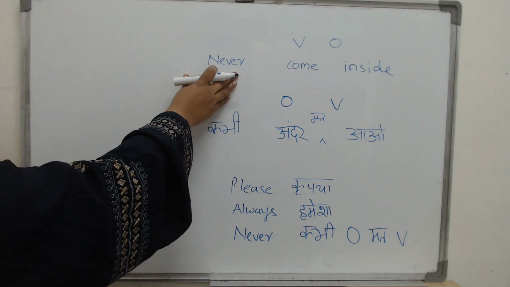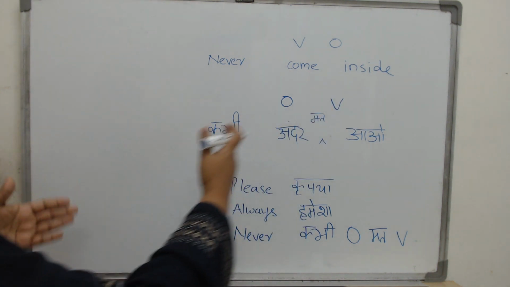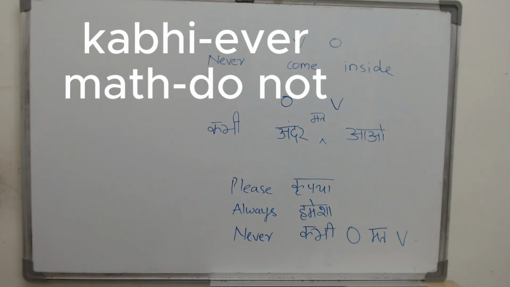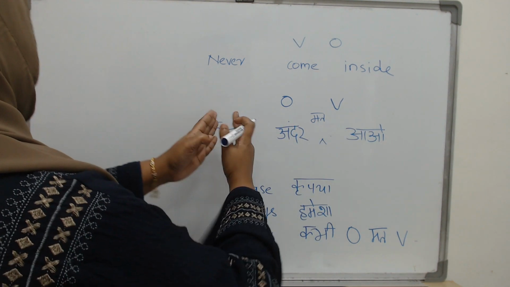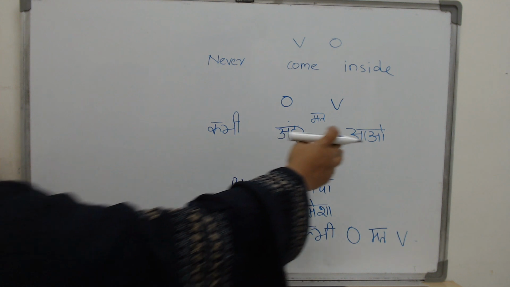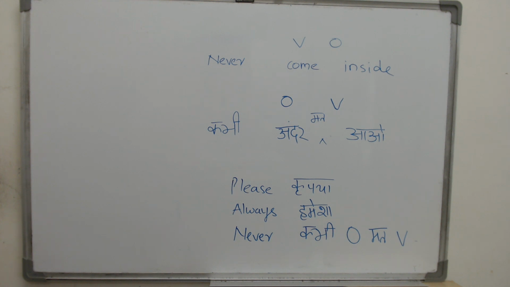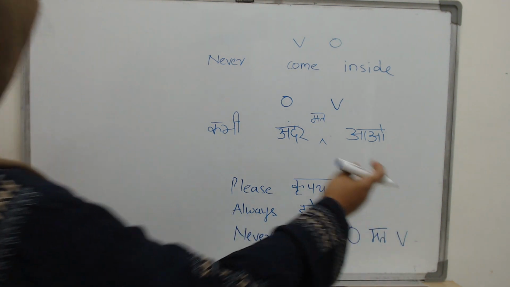Now if you want to translate the word never, it comes in 2 parts. It is kabhi, mat, both of them together, because the word kabhi literally means ever. It does not mean never. Kya tum kabhi London gaye ho? Have you ever gone to London? So this actually means ever, but together with mat, it means never. So write kabhi in the starting of the sentence, and before the verb, use the word mat. Kabhi andar mat aao, never come inside. Now kabhi followed by your object, followed by mat, and then at last your verb.